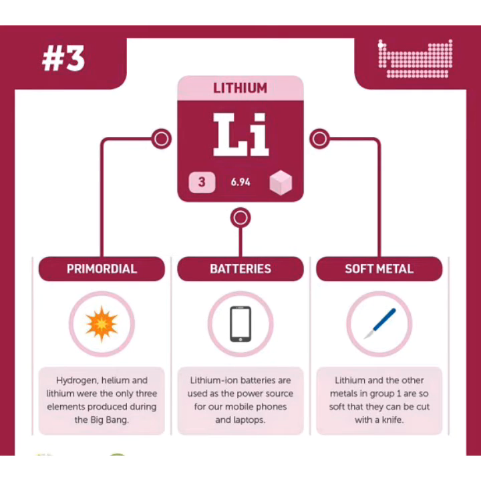Lithium has three important uses. First, primordial. Hydrogen, helium and lithium were the only three elements produced during the Big Bang. Second, batteries. Lithium-ion batteries are used as a power source for our mobile phones and laptops. Third, that is soft metal. Lithium and other metals in group 1 are so soft that they can be cut with a knife.